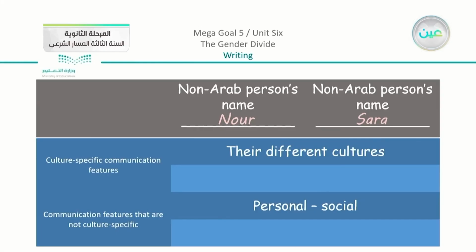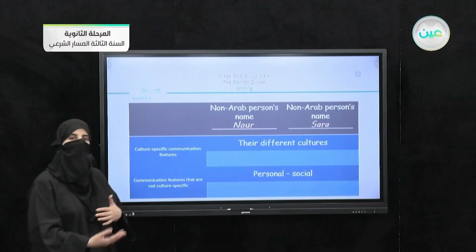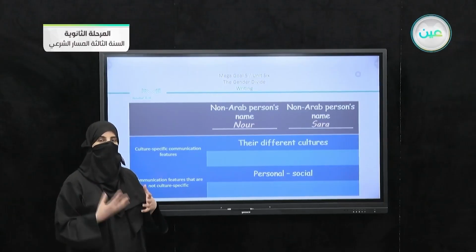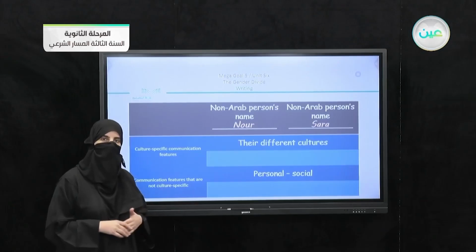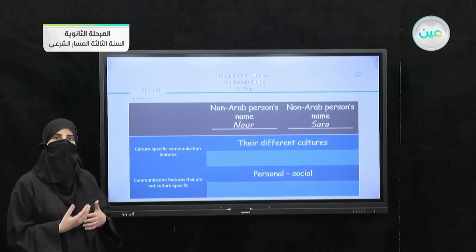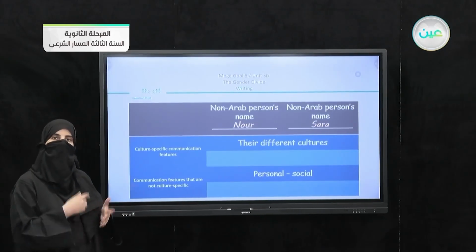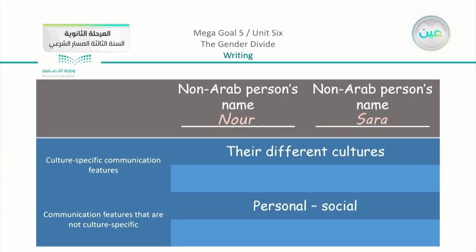At the very beginning we have the culture-specific communication, which means they're from different cultures. One is from Europe and the other is from Asia. So it is normal that each country has a different culture, and we are going to describe something about their culture. On the other hand, we have the communication features that are not culture specific. Now we can choose something personal or social. We can also bear in mind a way to describe gestures and facial expressions, to combine with the idea that we have here in the book, which is verbal and non-verbal language.